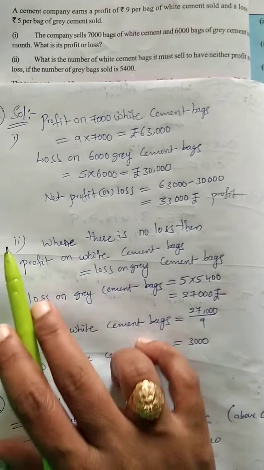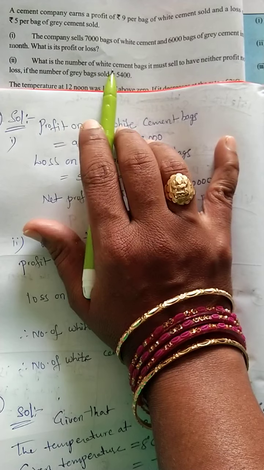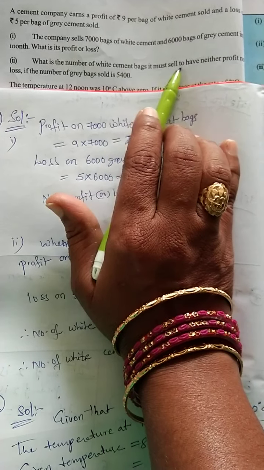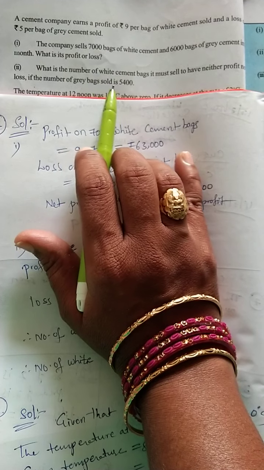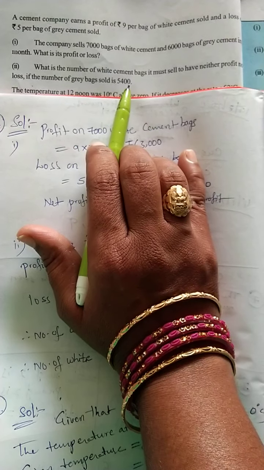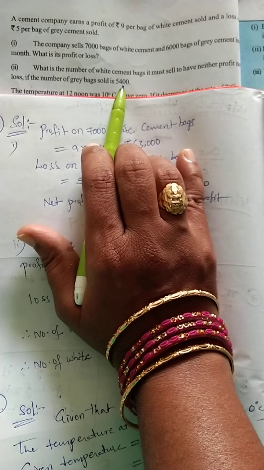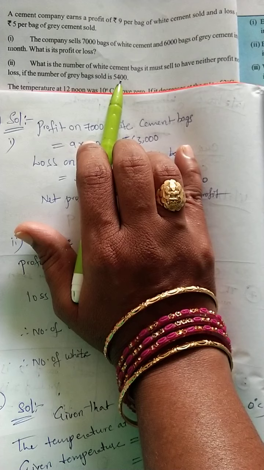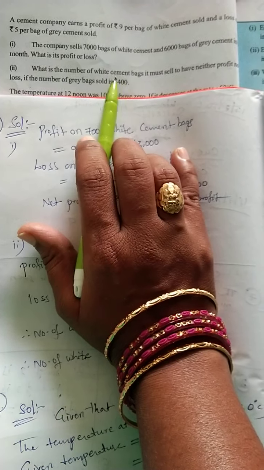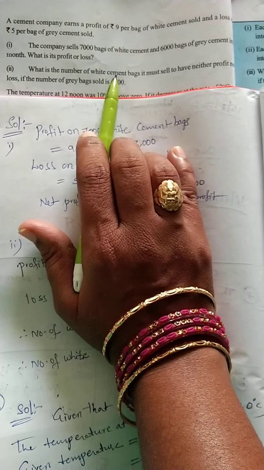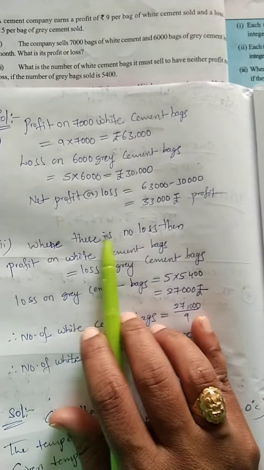Okay, now the second part, what is the question given? What is the number of white cement bags it must sell to have neither profit nor loss if the number of grey cement bags sold is 5,400? If 5,400 grey cement bags are sold, how much profit or loss will you get? How many white cement bags we need to find out? The number of white cement bags we need to find out. When there is no loss,